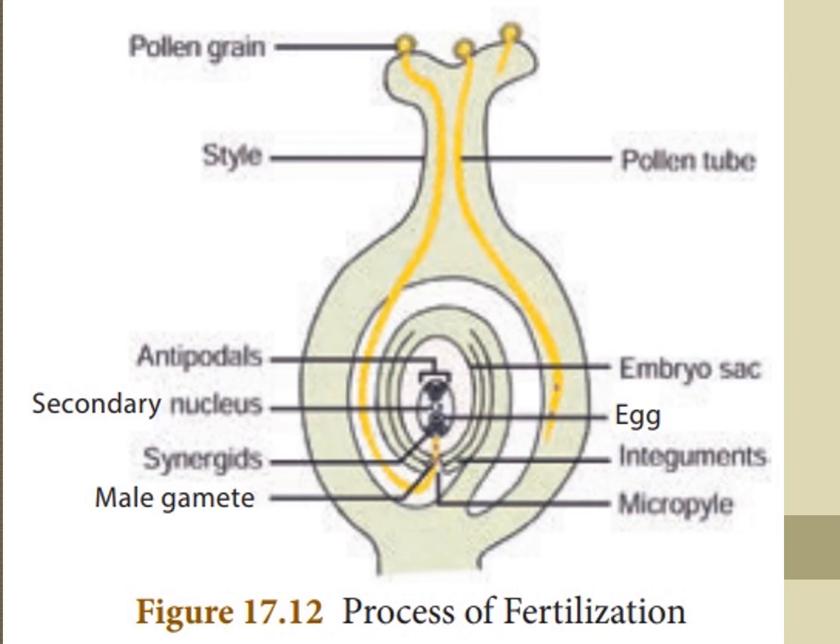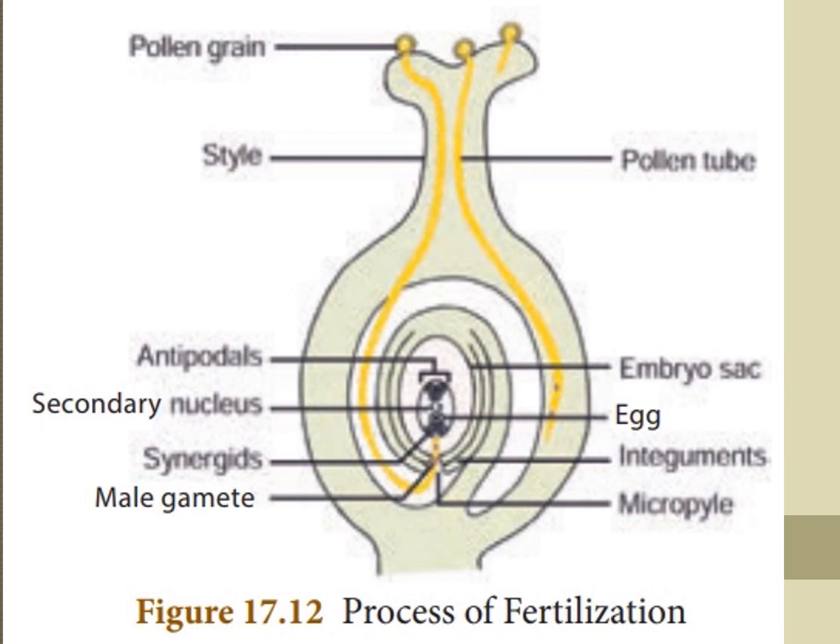Inside the ovule, the vegetative cell degenerates and the generative cell divides into two sperms. One sperm fuses with the egg, that is syngamy. After that, the second sperm fuses with the secondary nucleus, that is triple fusion. Triple fusion forms the primary endosperm nucleus, which is triploid in nature.